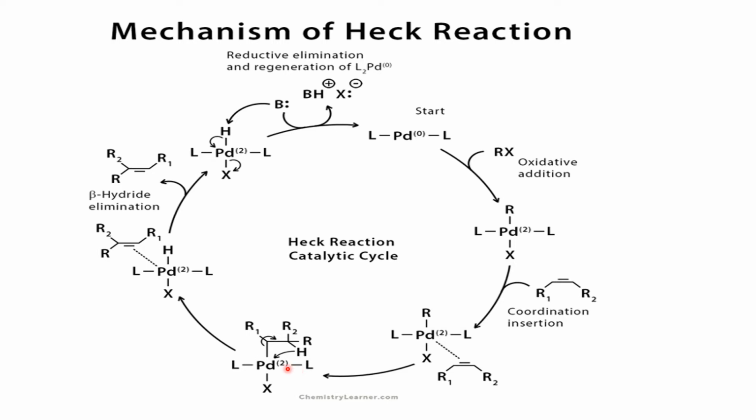Now a shift occurs. This is the alpha position, and this is the beta position. At the beta position we have a hydride. This hydride is the beta hydride. Beta hydride elimination occurs so that the palladium carbon bond becomes a pi bond here. You see here? This H has been given to the palladium. As a result, a palladium-H bond is formed and a pi complex is formed.